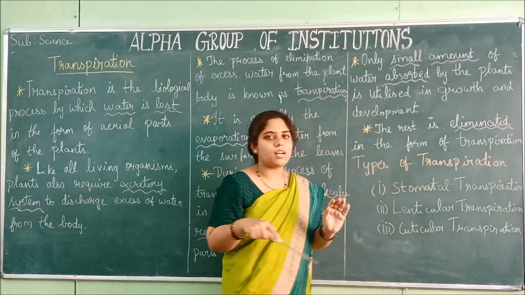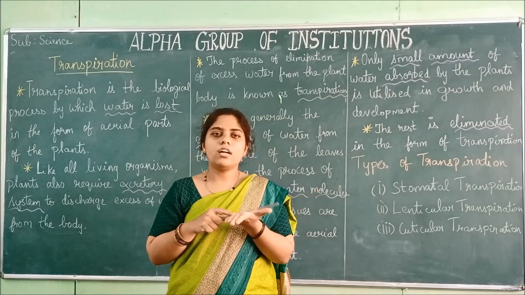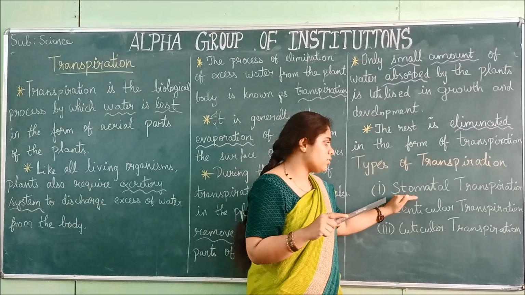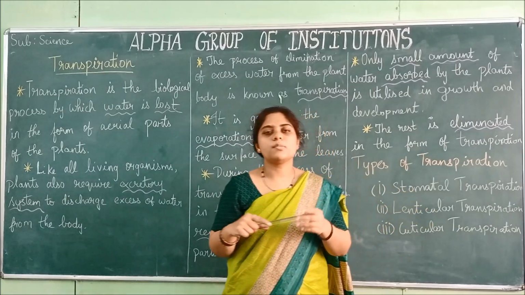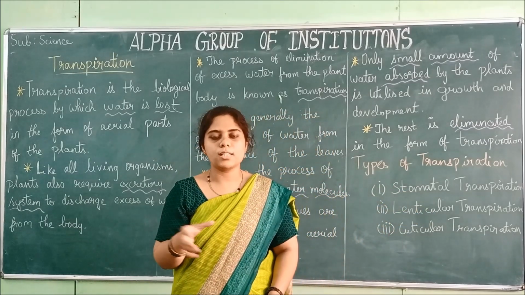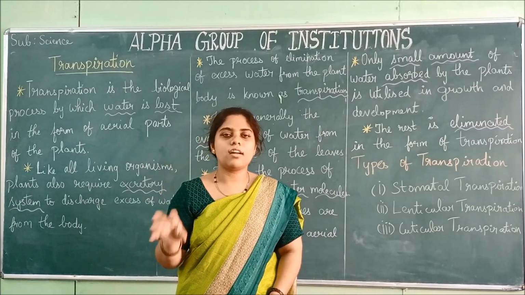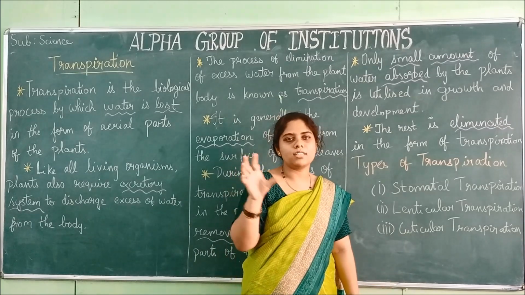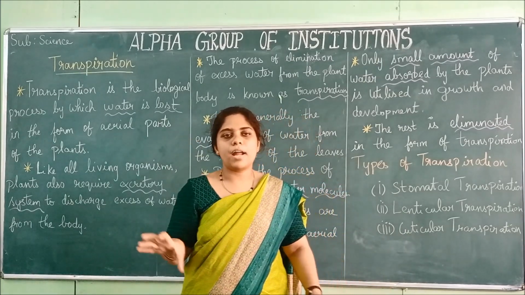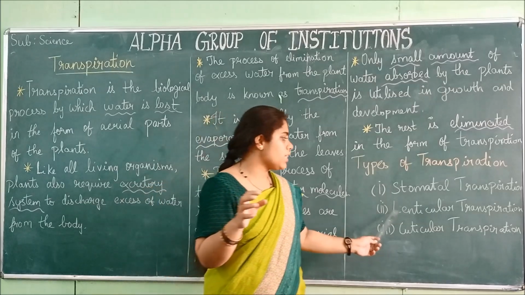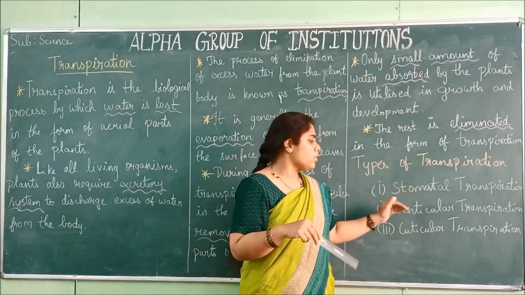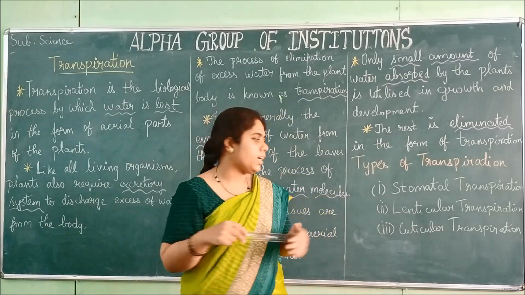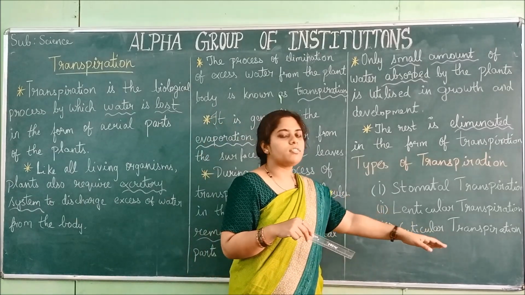Stomatal transpiration means when water evaporates through the stomata in the leaves, it is known as stomatal transpiration. Lenticular transpiration: these are small openings present on the tree trunk or branches. When water evaporates through these openings present on the branches or twigs, it is known as lenticular transpiration. Those openings are called lenticels.